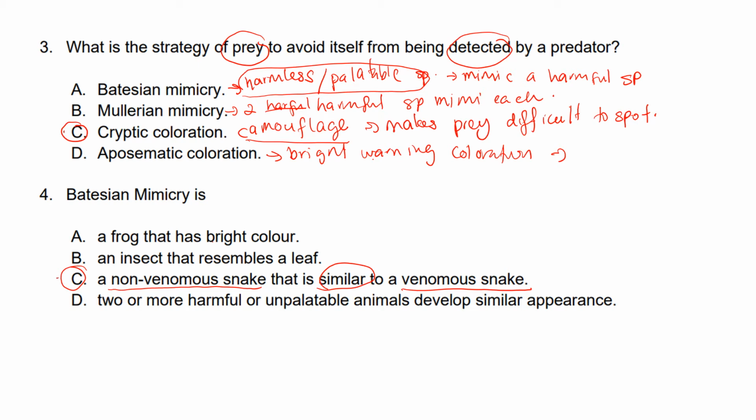Okay, so let us see each choice. A, a frog that has a bright color is what? Aposematic coloration. Okay, for B, an insect that resembles a leaf. So that one is cryptic coloration.